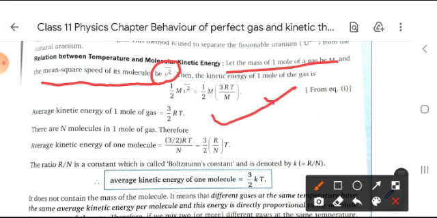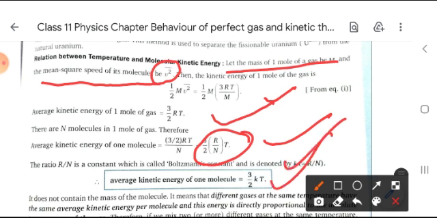There are N molecules in 1 mole of gas, therefore the average kinetic energy of 1 molecule is equal to 3 by 2 RT divided by N, and we get 3 by 2 R by N into T. R by N is equal to the Boltzmann constant k, so we write 3 by 2 kT. This is the average kinetic energy of 1 molecule.